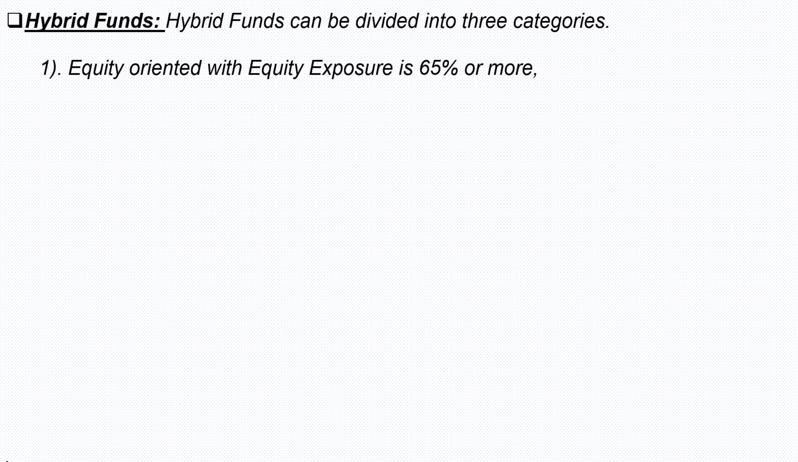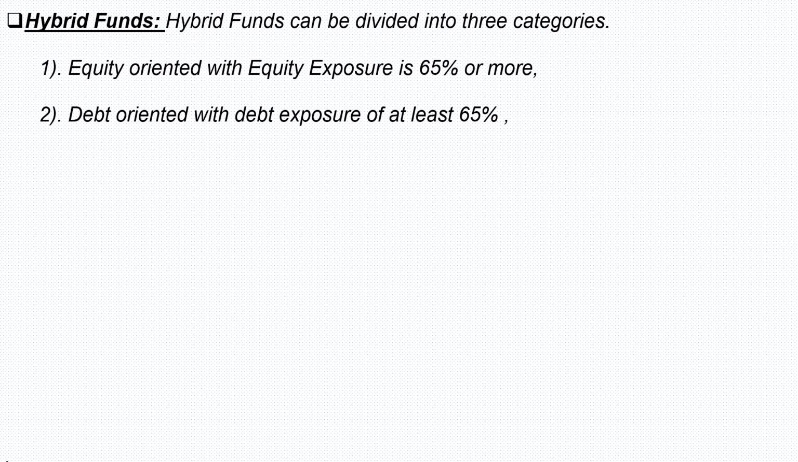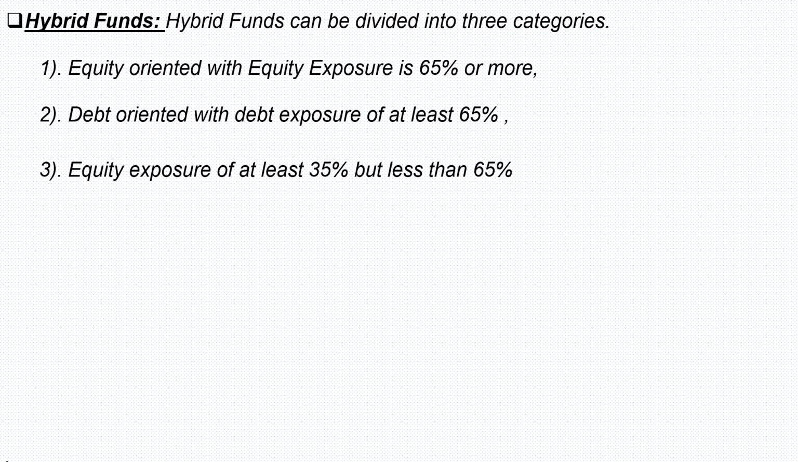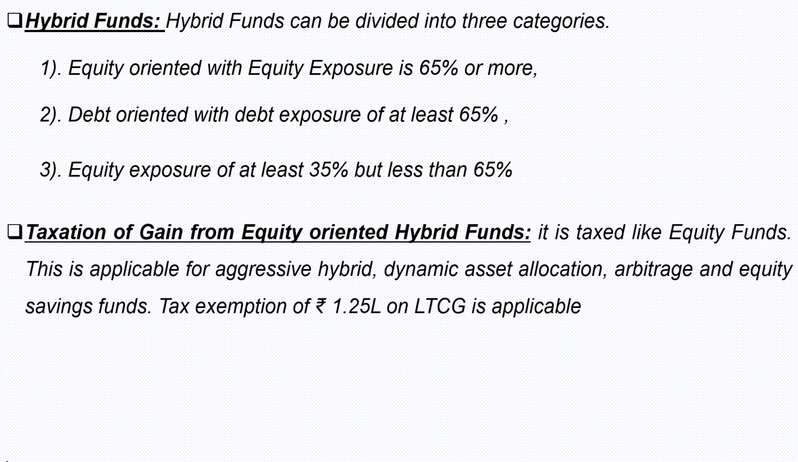Taxation of capital gain from sale of hybrid funds. Hybrid funds can be divided into three categories: equity oriented with equity exposure of at least 65% or more, debt oriented with debt exposure of at least 65%, and equity exposure of at least 35% but less than 65%.